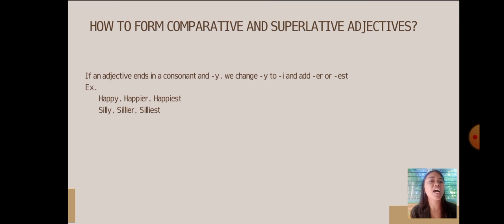Next, if an adjective ends in a consonant and y, we change y to i and add er or est. For example, happy: we change the y to i and add er to make it comparative, and for the superlative, we have happiest. The same with silly, sillier, and silliest.